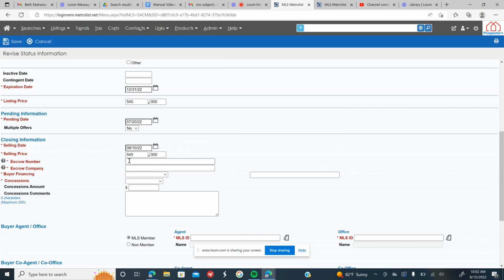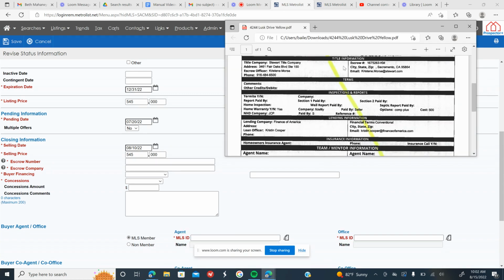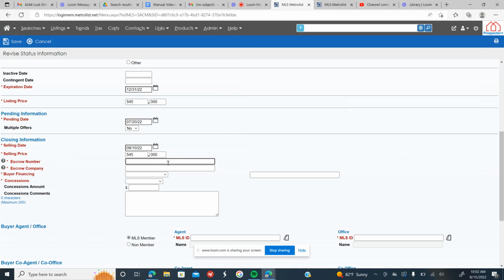And now the escrow number and company. We just take a look at the EIS here, and that is going to be right here under title information. So we're going to make a note of this escrow number here, and the company.